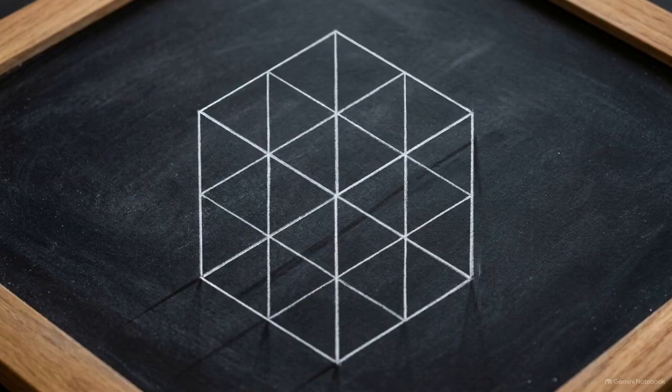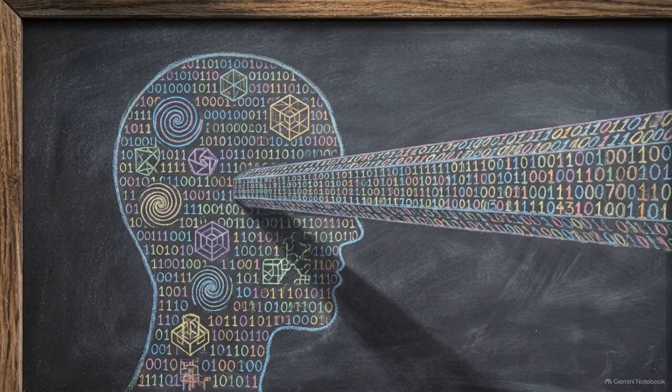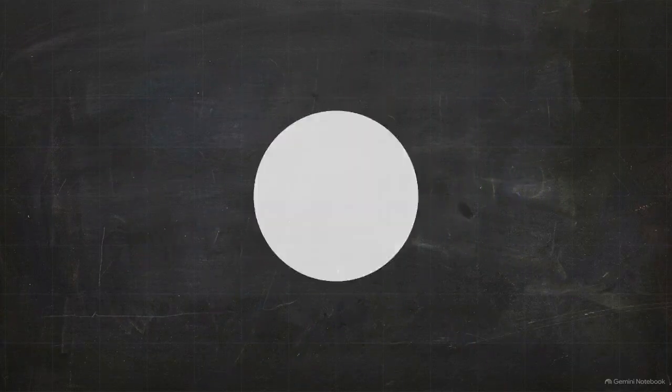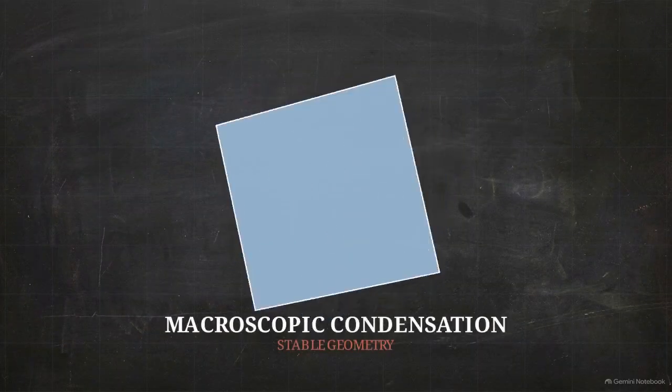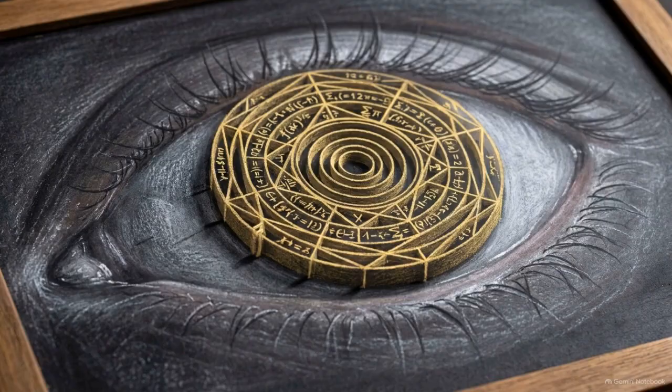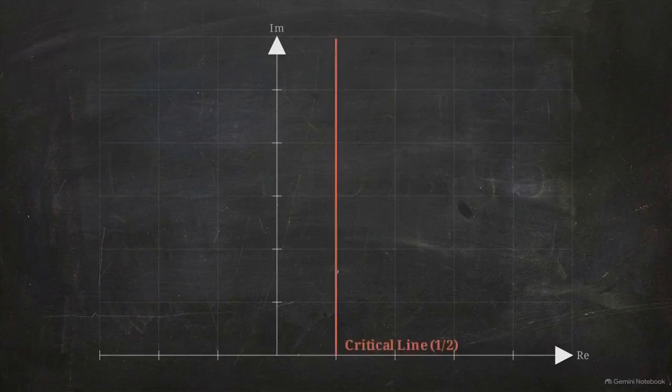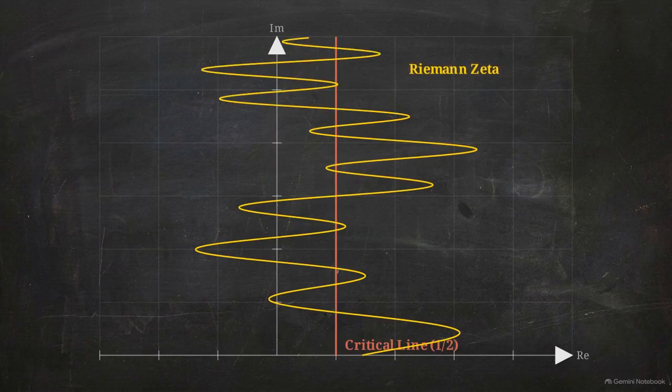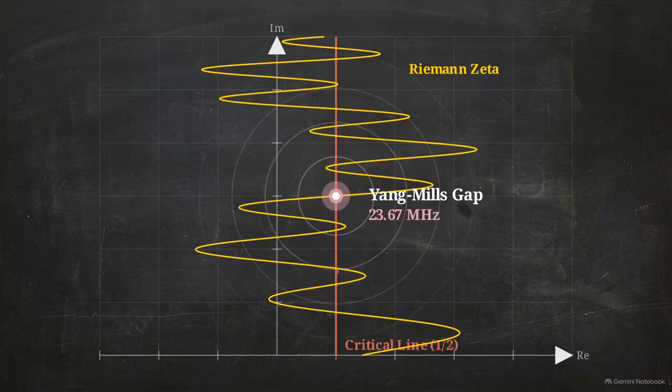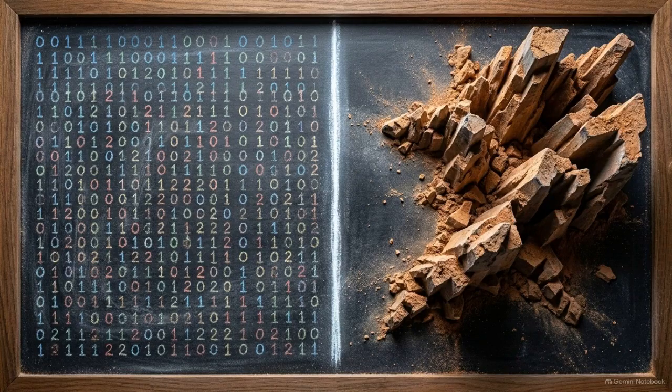The Adelic program redefines space. It stops being an empty room where physical events happen. It becomes the localized cognitive language used to interpret a continuous influx of raw arithmetic data. In this paradigm, what we perceive as physical space is a macroscopic condensation of the underlying code, filtered through the observer's own localized field. This wondering occurs at a specific processing threshold, the Yang-Mills gap, located on the critical line of the Riemann zeta function at 23.67 MHz. This frequency defines the rate at which arithmetic data is translated into the observable environment.